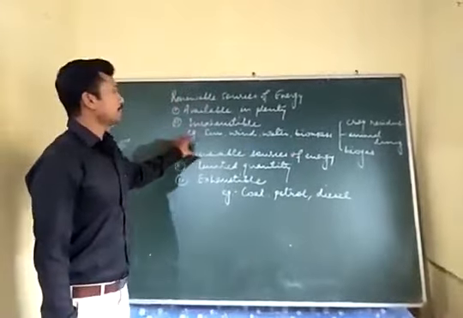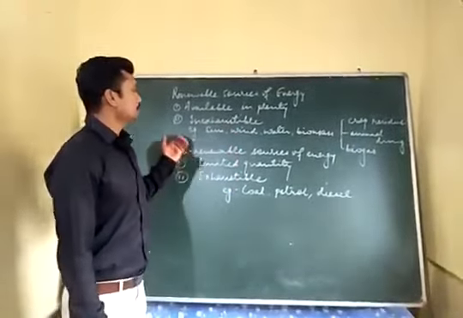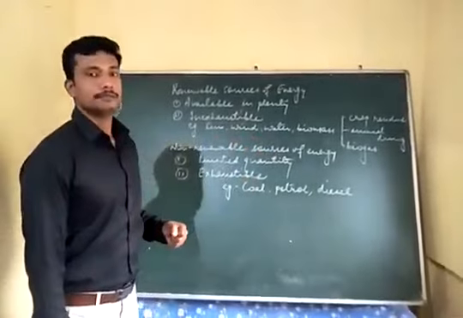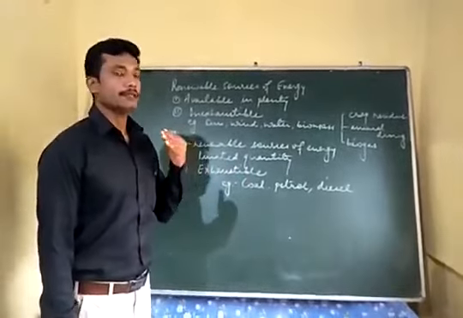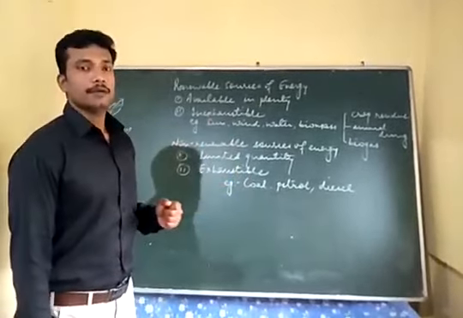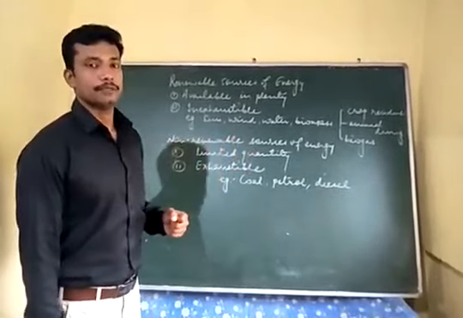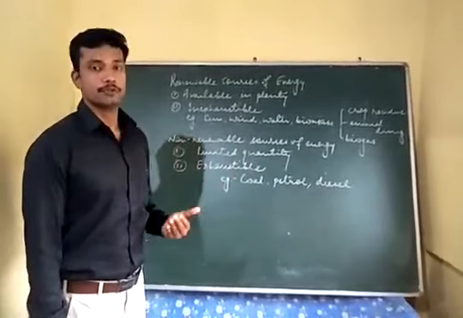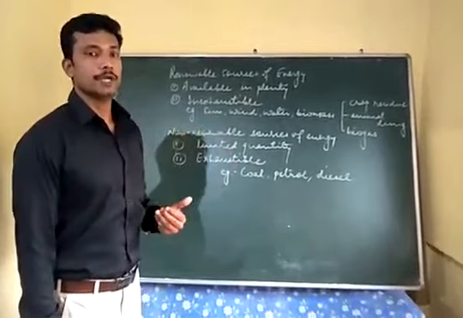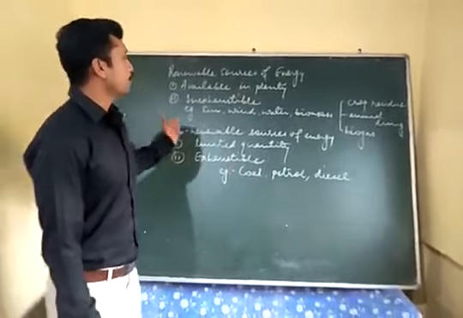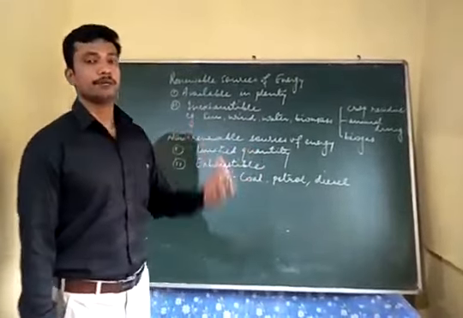Coming to the next type of energy, which is non-renewable sources of energy, and this is the energy which is in limited quantity on the earth. Means if you keep on using this energy, gradually the sources will be vanished, and it will surely one day come to an end. At the same time, it cannot be reused. Once it is used up, it will take long years to recover. So this is the non-renewable sources of energy, and it is exhaustible. As you know, it will come to an end once.